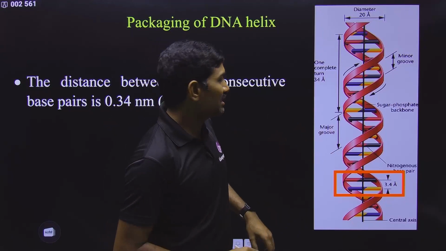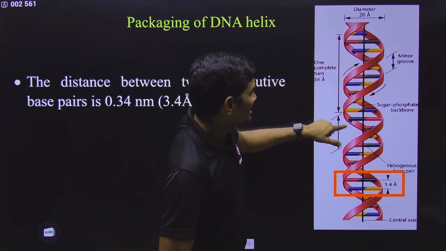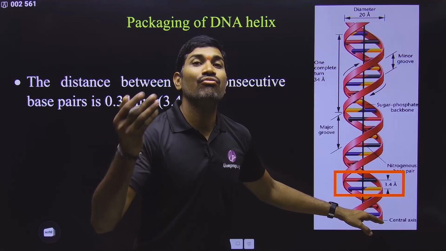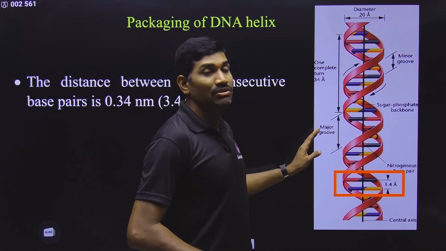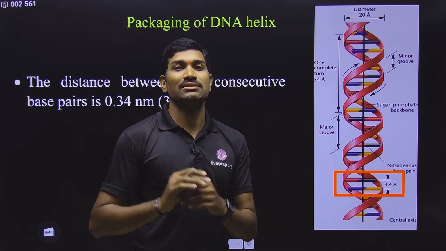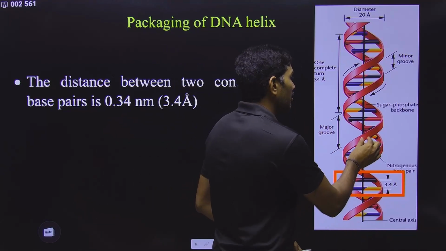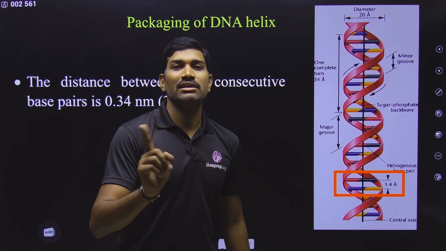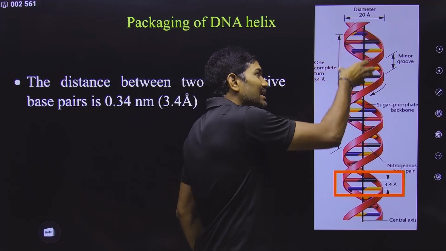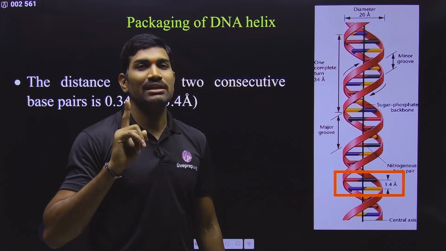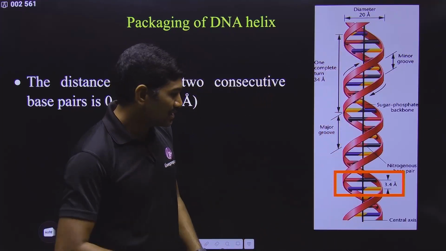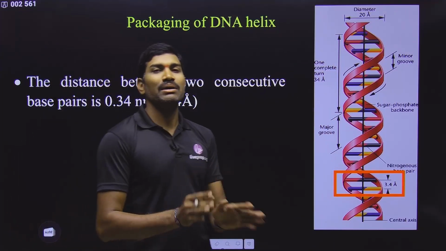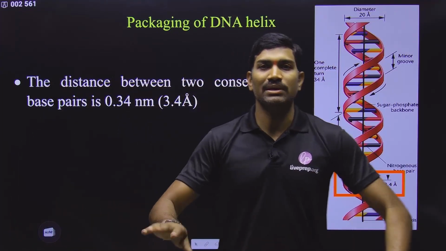So observe the logic carefully. The phosphodiester backbone, that means the sugar phosphate backbone, is hydrophilic in nature. It can interact with water. That's why it is present on the outer sides. Whereas the nitrogenous bases are hydrophobic in nature. They cannot interact with water. That's why they are present inside the double helix. This is also another very important logical assertion reason based piece of information. So please remember this. With this, the basic structure of the DNA double helix is completed.